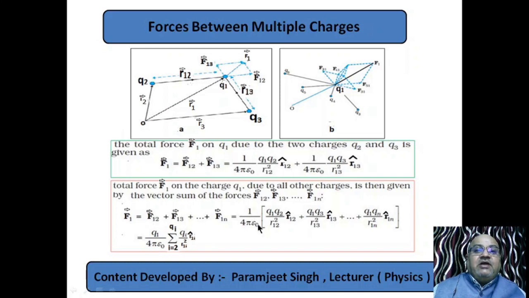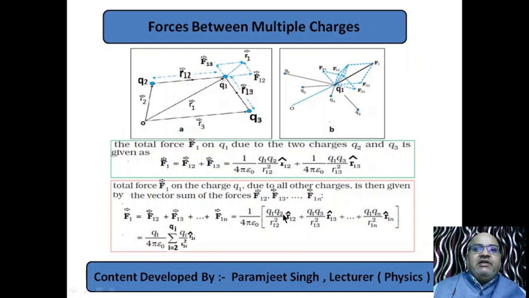Now in summation form, how can we write it using the summation sign? See, 1 by 4 pi epsilon naught is common. The second number is changing from 2 to n, and in Q1 Q2, Q1 Q3, Q1 is common, so we take it out.